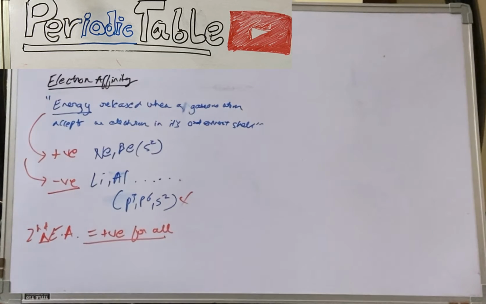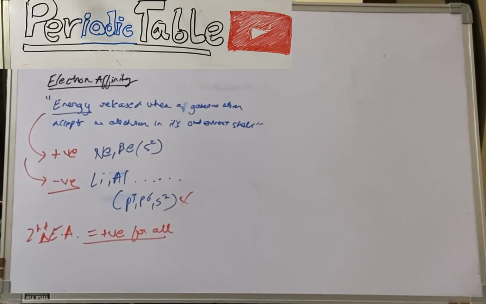Now, if you encounter a noble gas element atom, the electron gain enthalpy will always be positive for it. Whereas if it's not a stable one, the first electron gain enthalpy will be negative.